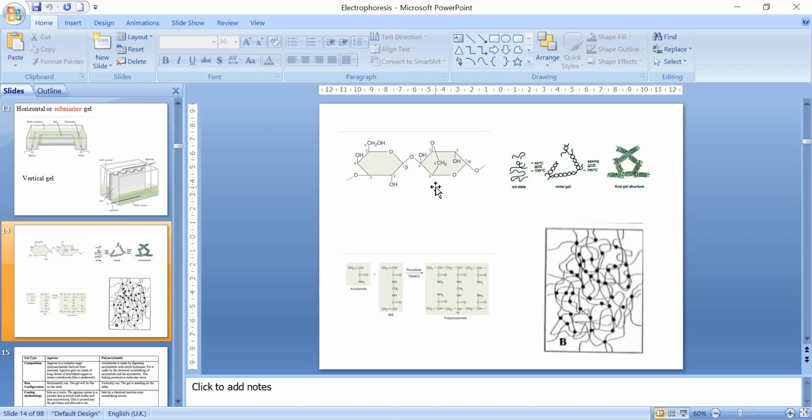But if you talk about protein, then protein is made up of how many amino acids? 20 amino acids. So you have much more structural variation in protein as compared to DNA. So proteins are much more complex molecules as compared to nucleic acids. That's why for a complex molecule, we have selected a complex polymer like polyacrylamide, and for a simpler molecule like DNA, we have selected a simple polymer like agarose.